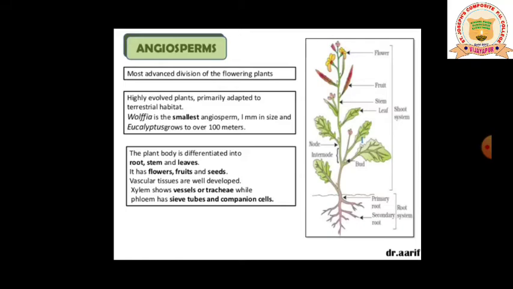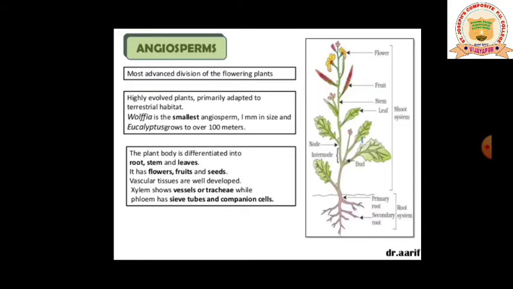Wolffia is the smallest angiosperm, which measures about 1 mm in size, and eucalyptus grows to over 100 meters. Among the angiosperms, the plant Wolffia is the smallest seen till now, measuring about 1 mm in size, and eucalyptus is the largest, which grows up to 100 meters. The plant body is differentiated into root, stem and leaves. It has flowers, fruits and seeds.